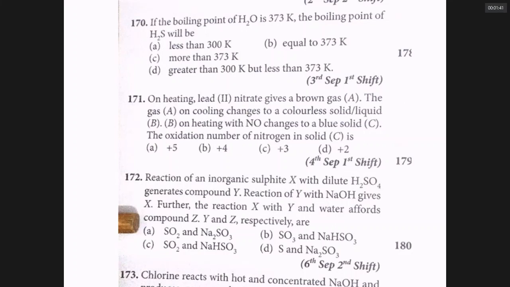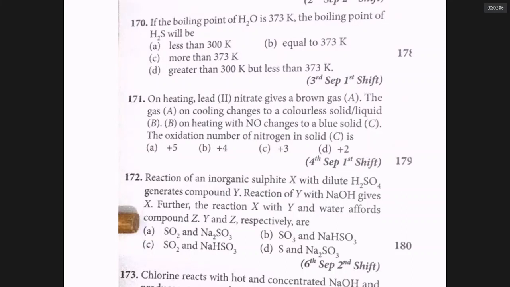Both are in equilibrium. When it is NO2 or N2O4, both mean one and the same. When they dissolve in water, they give two oxyacids of nitrogen, nitric acid and nitrous acid. So NO2 is called the mixed anhydride of nitric acid and nitrous acid. This NO2 or N2O4, both are one and the same.